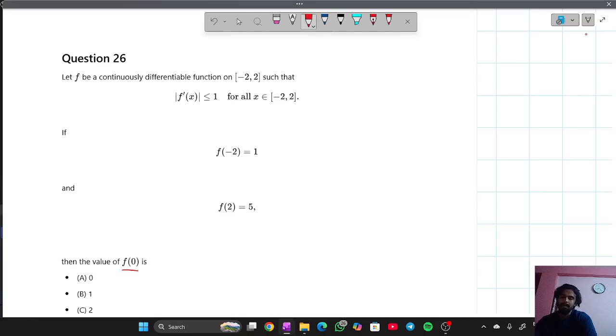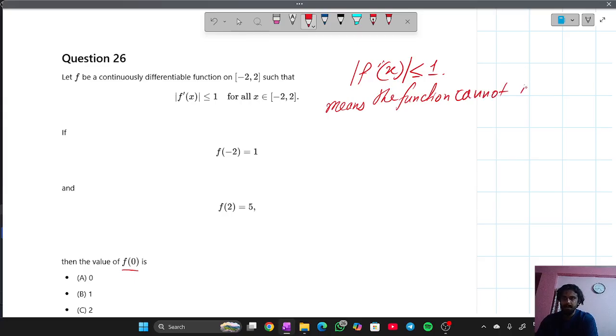Now, what do we get to know from this question? First of all, let's write down what we know. It is given that f dash x is less than or equal to 1, and it means the function cannot increase or decrease faster than slope 1.